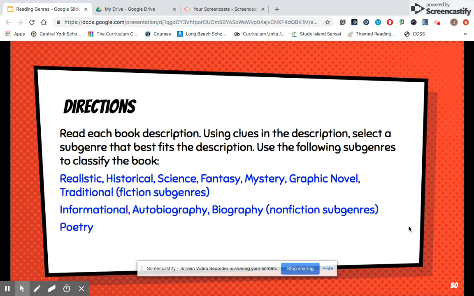You're going to be reading short book descriptions. You're going to use the clues in the description and select a subgenre that best fits the description. You're going to be using the following subgenres to classify the book. So we're not going to just say, oh, this is fiction or nonfiction or poetry. You're going to describe which type of fiction or which type of nonfiction that it is. Again, you can use your notes. If you'd like to try to do it without your notes, go ahead.